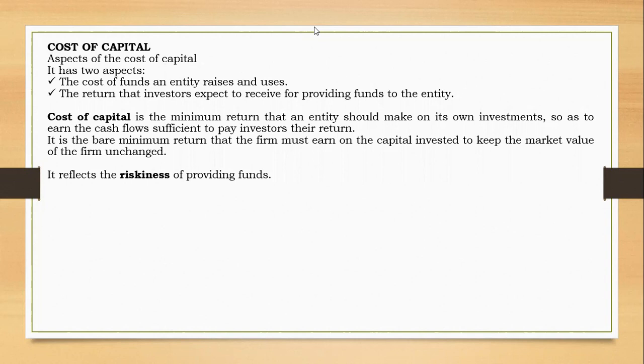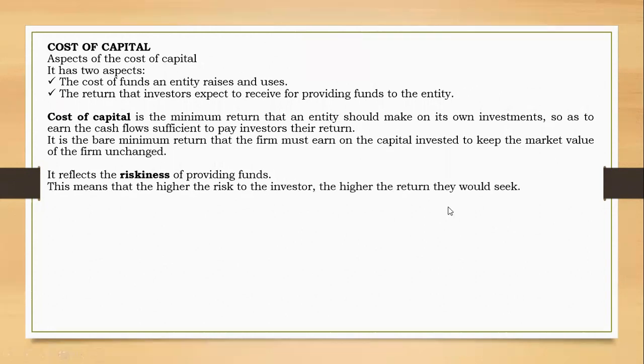considered that giving you such funds is very risky, they will require much higher compensation. You know, the higher the risk, the higher the return. They would require the much higher return. Now, the much higher required return to the investors means the much higher cost to the entity. And so the higher the risk, the higher the cost of capital. All right? Now, this means that the higher risk the investor takes, the higher the return they would seek. And the higher the return they would seek means that the entity would have to pay more. So this would mean the higher cost of capital to the entity.